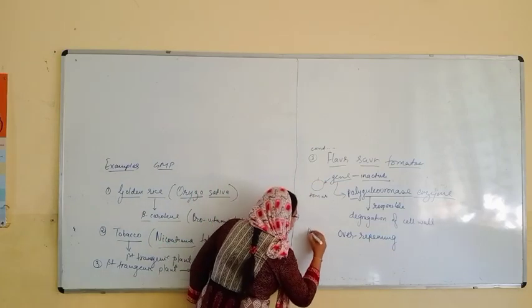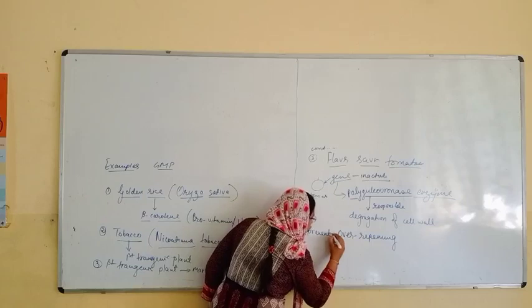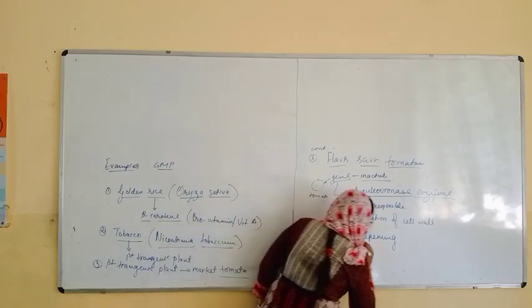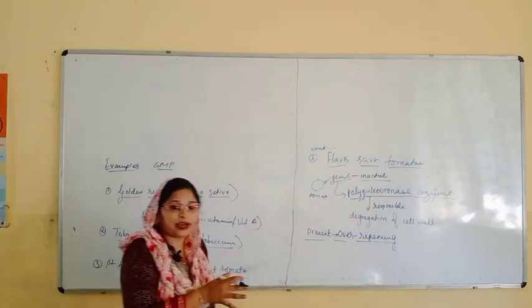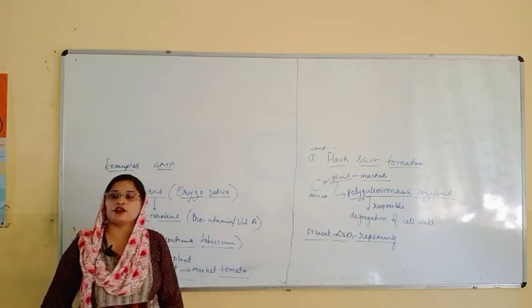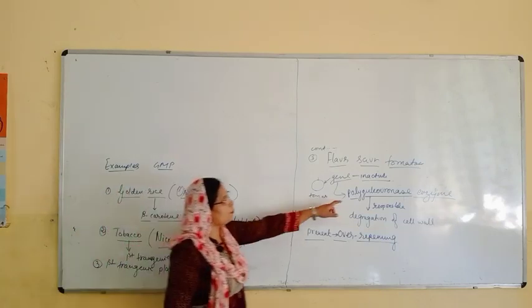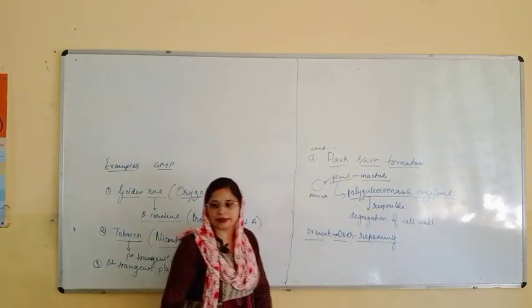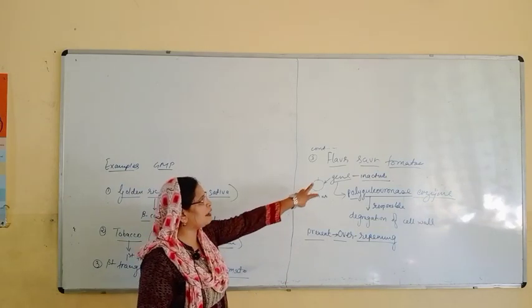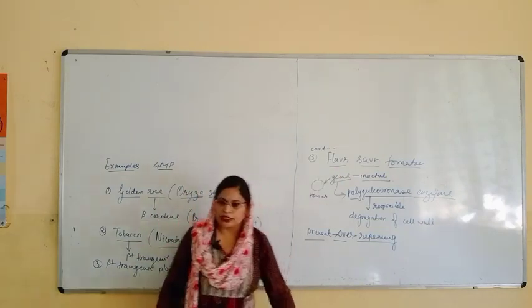So to prevent over-ripening, what have they done? They have just inactivated the gene responsible for the enzyme, that is the polygalacturonase enzyme. So this is just an example, that is the flavr savr tomato.